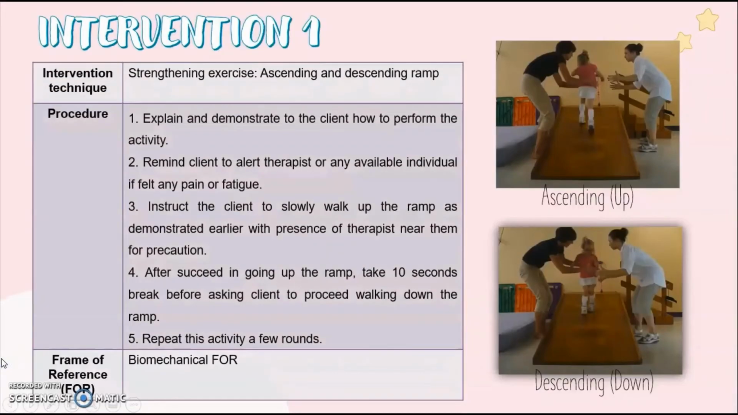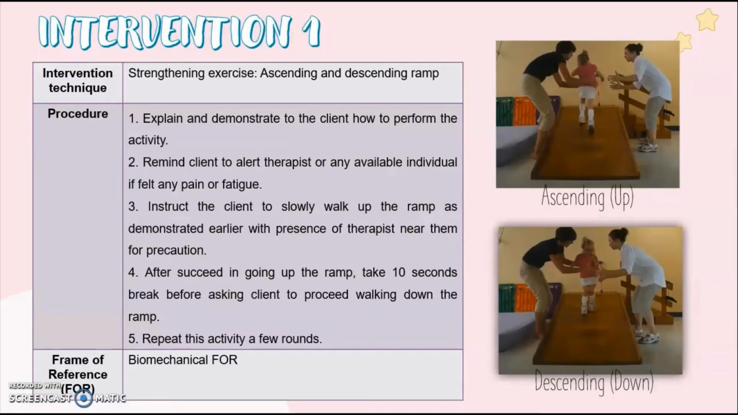The first intervention is strengthening exercise, which is ascending and descending ramp. For the procedure, first we need to explain and demonstrate to the client how to perform the activity. Then, remind the client to alert the therapist or any available individual if they feel any pain or fatigue. Next, instruct the client to slowly walk up the ramp as demonstrated earlier. After succeeding in going up the ramp, take a 10 seconds break before asking the client to proceed walking down the ramp. Repeat this activity for a few rounds.